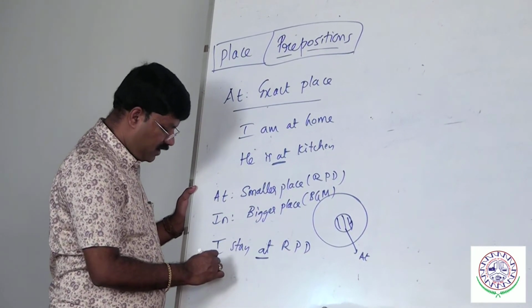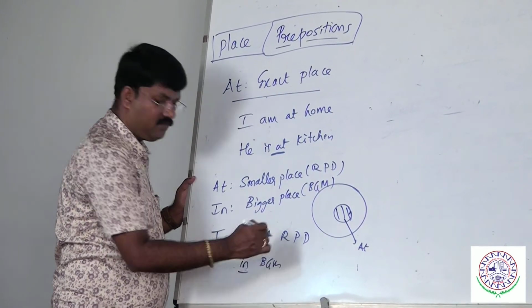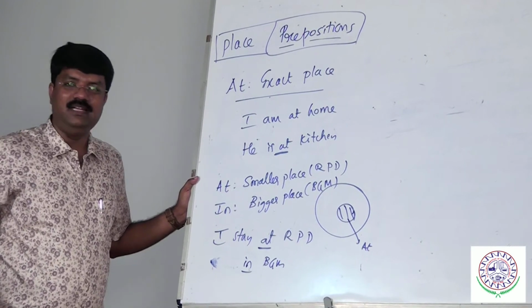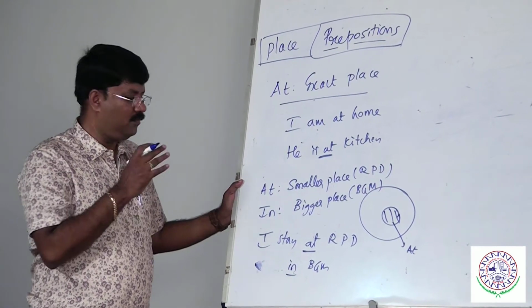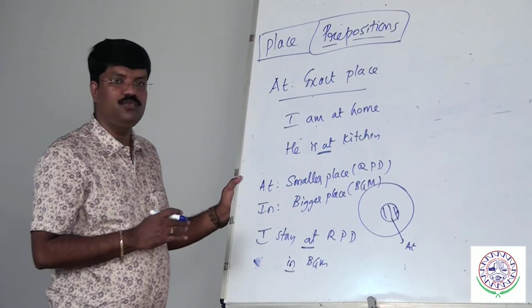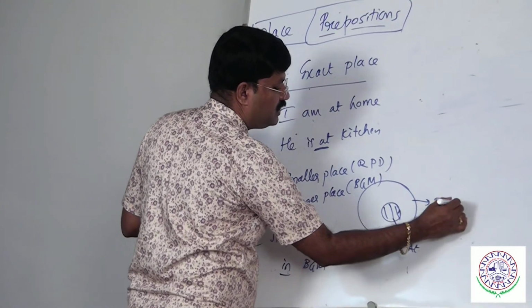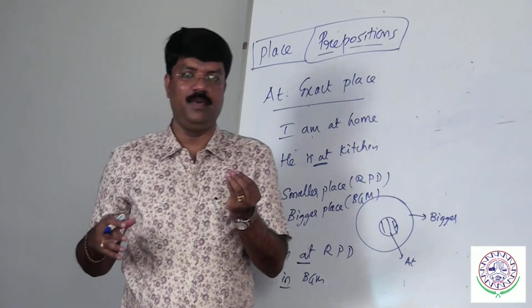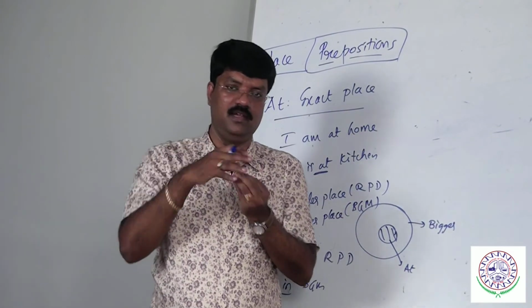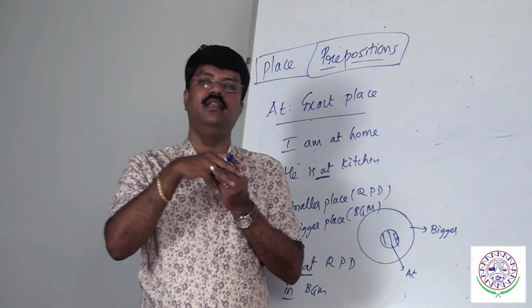I stay at RPD in Belgaum. Why am I using in? Because a bigger location. Very important point. 99% of the people are unaware about this. Please bear in mind, at refers to smaller place and in should be used before the bigger location. So you can do the action like this: at, in. Repeat: at, in, at, in. I stay at RPD in Belgaum.